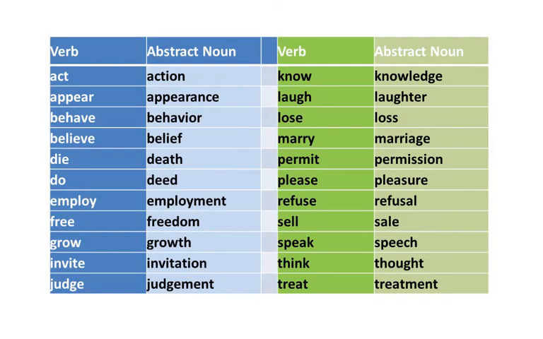Verb to abstract noun. You can see the first column with verbs, second column with abstract nouns, third column again verbs, fourth column abstract nouns. Act, action. Appear, appearance. Behave, behavior. Believe, belief. Die, death. Children, read all the words and understand the abstract noun.